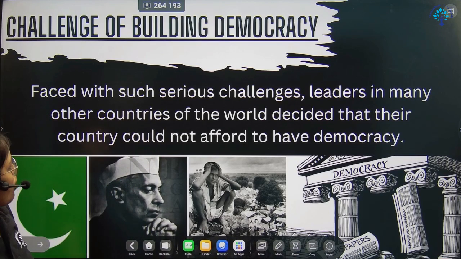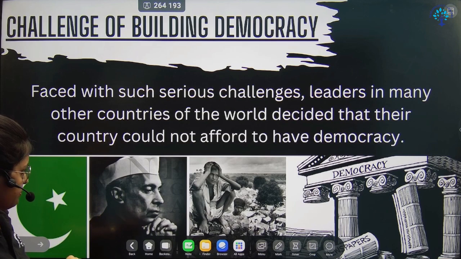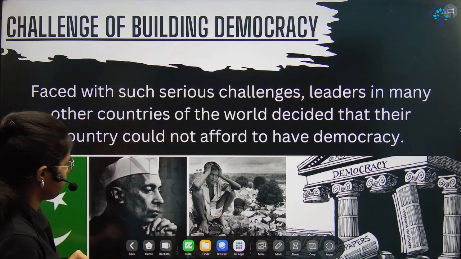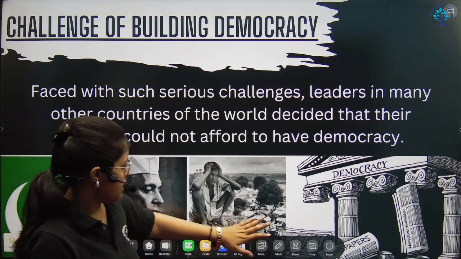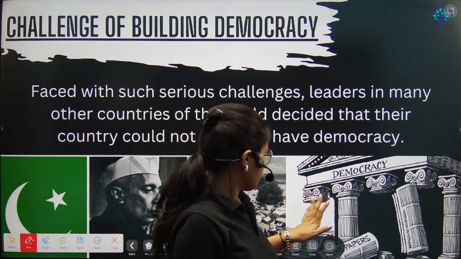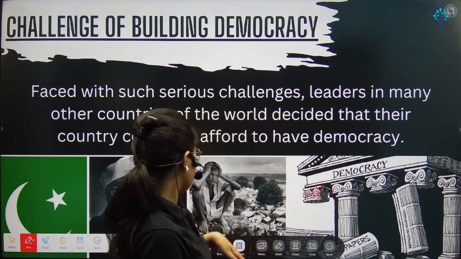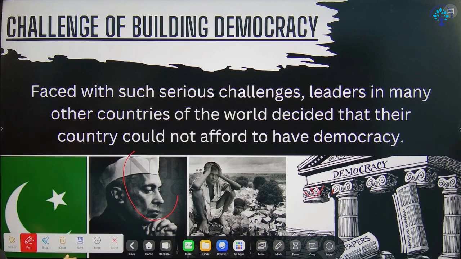Okay. So, you can see the scenario, if you can relate. The one thing you can see here is poverty, right? Here is the poverty you can see. Here is the democracy, which is our ideal. We always wanted to have a democratic structure. And then the dilemma of Nehru, right?